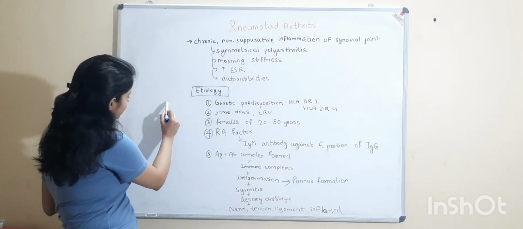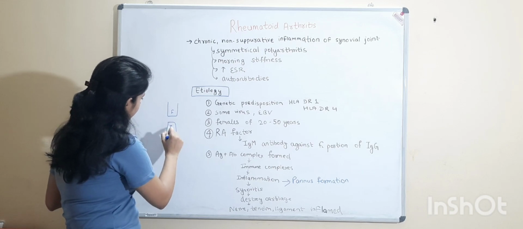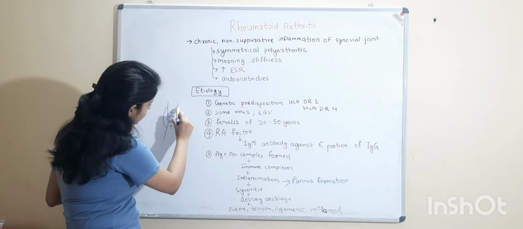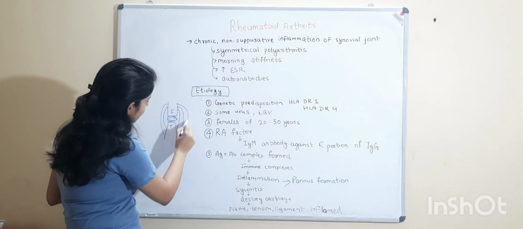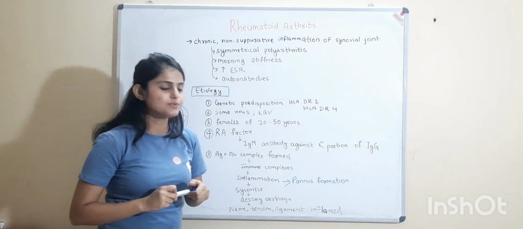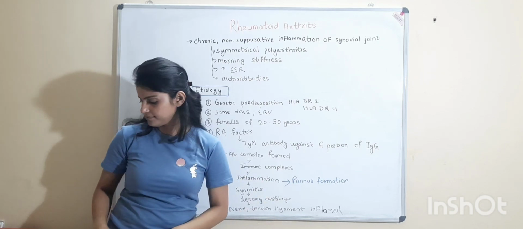Like this is the joint, femur. This is the joint. Then cartilage gets destroyed, synovial membrane, tendons, ligaments all get destroyed, and there will be accumulation of inflammatory mediators which is called pannus, and nerve, tendon, ligaments get inflamed.